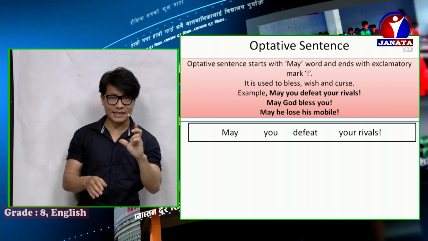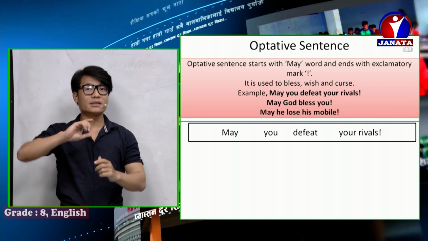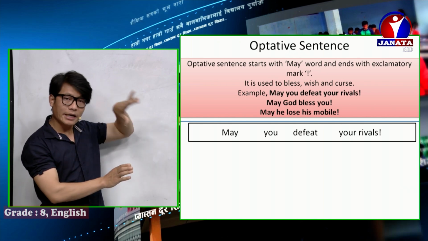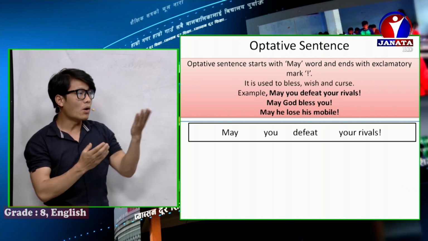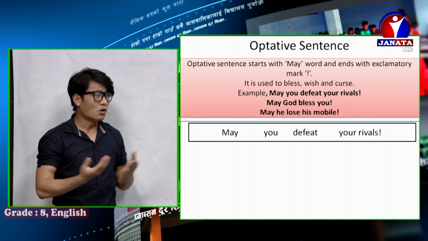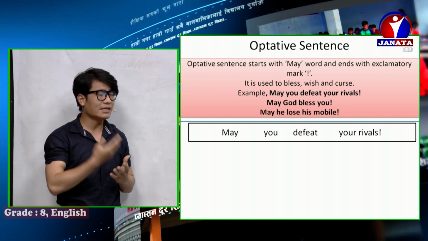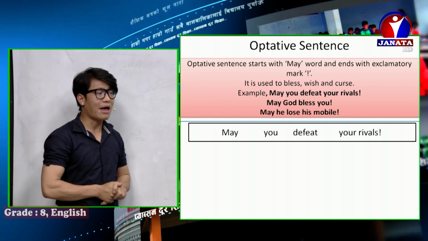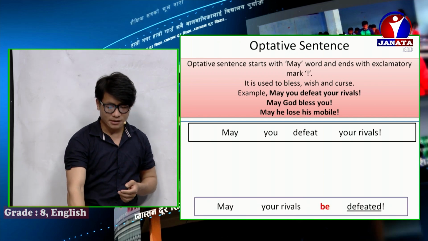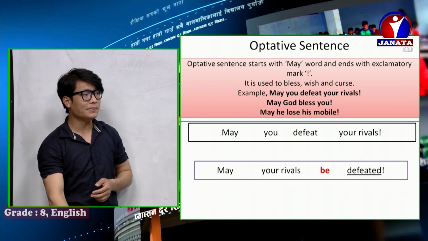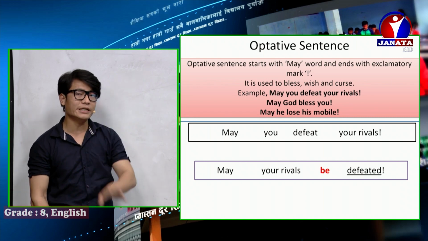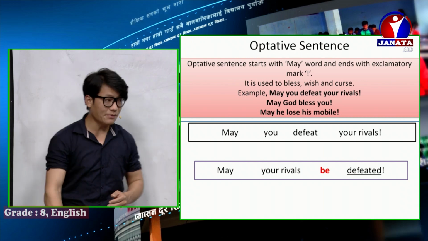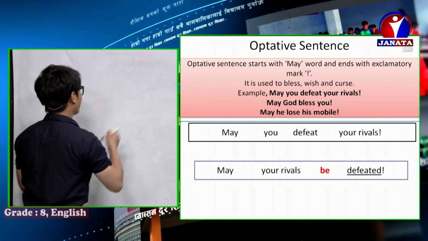This is an optative sentence, and an optative sentence always starts with a may word, so we should not toss the may word. May stays may in passive voice also. So what is the subject? Obviously there is a wisher, there is an agent, and the agent is you. You is the agent, and your rivals is the object. So, may your rivals be defeated. So we use one be verb here. What is that be verb? That is be. Be is the be verb in an optative sentence. Let's have a practice here.